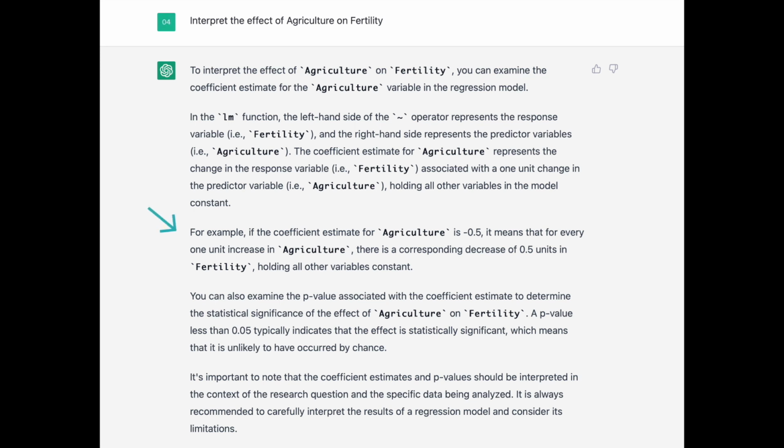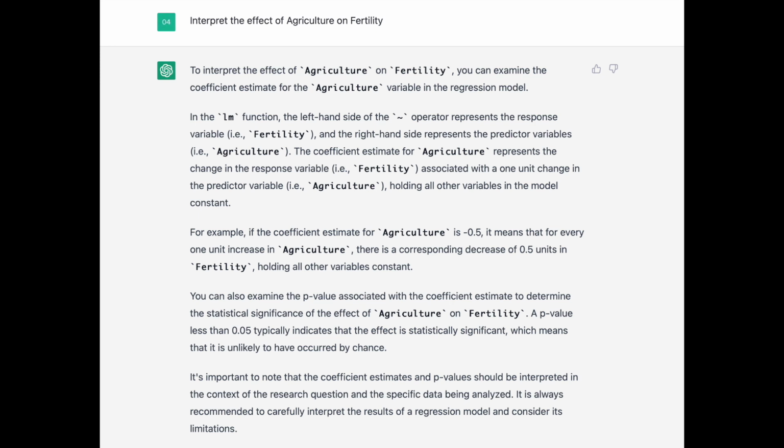Then it's giving me an interpretation. For instance, if the coefficient estimate for agriculture is 0.5, it means that for every 1 unit increase, the corresponding increase, okay, but it's not giving me the estimate that we have. Okay, so it's not interpreting directly our result.